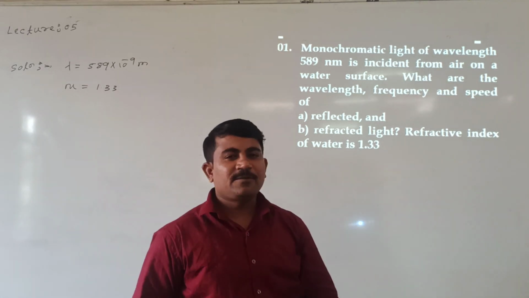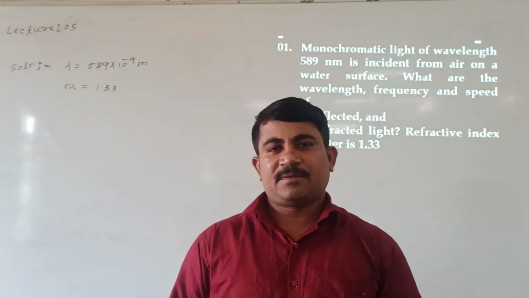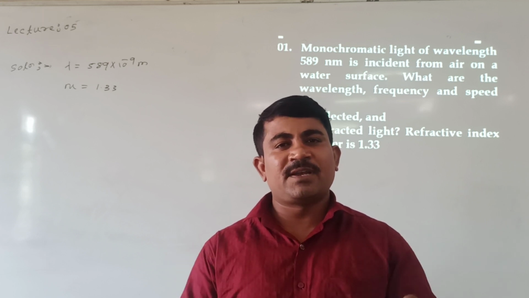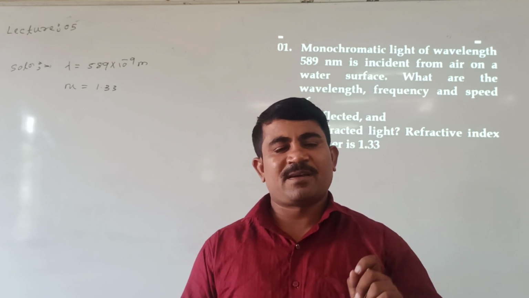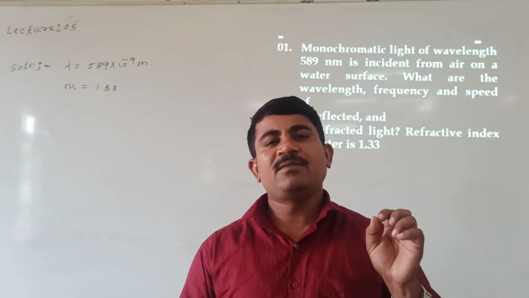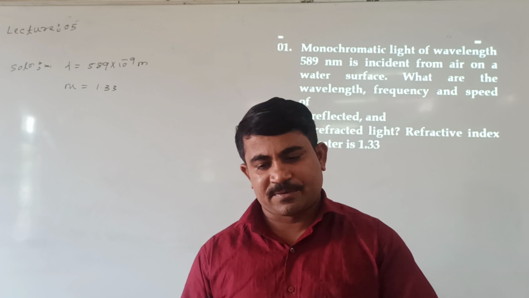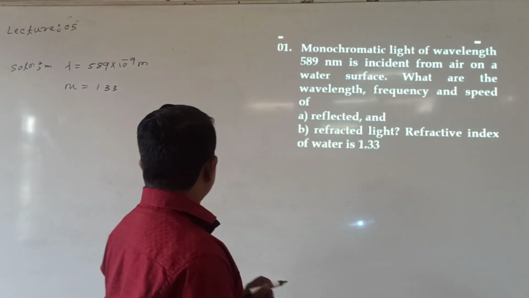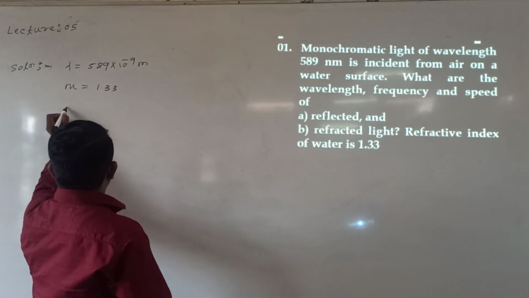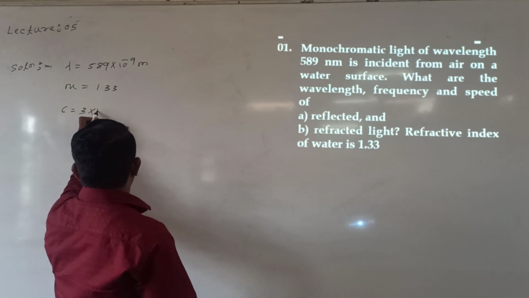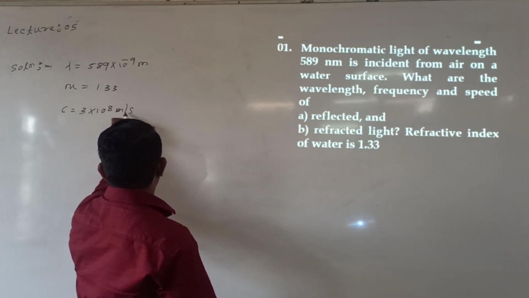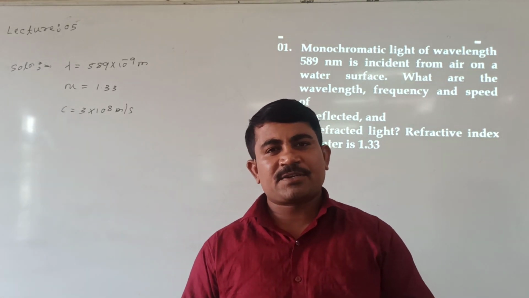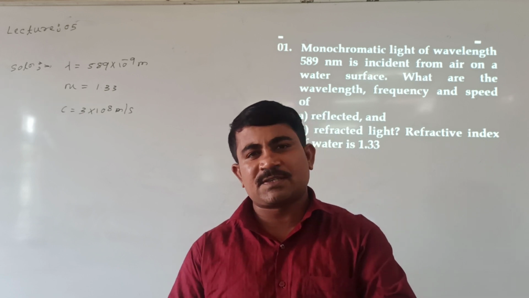See here. We know that when a ray of light is reflected, the speed, wavelength and frequency of the light always remain the same. During reflection of light, nothing changes. What we know is the speed of light in air, which is 3 into 10 raised to 8 meter per second. The speed of light doesn't change during reflection. Then during reflection, how much is the frequency and how much is the wavelength?